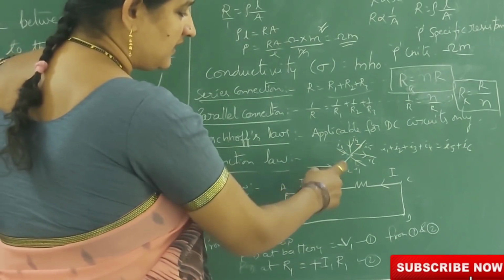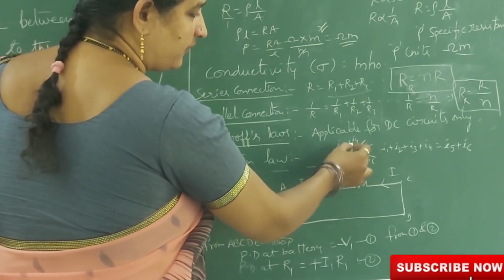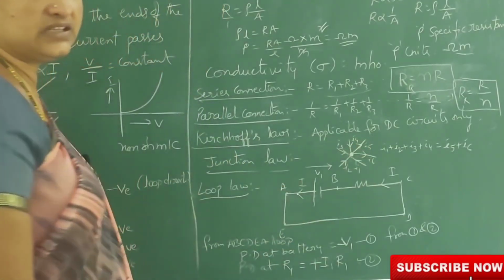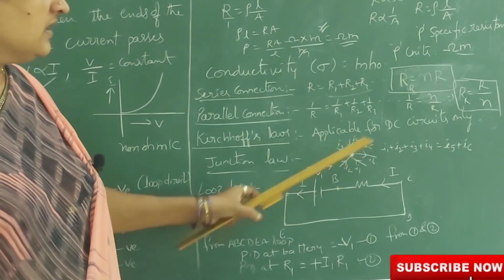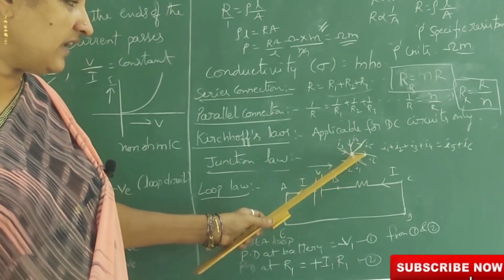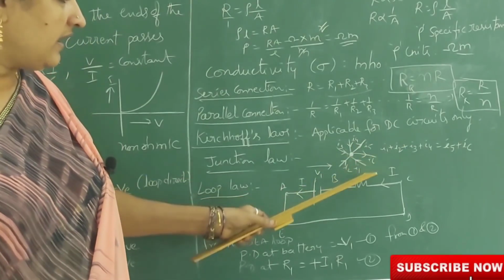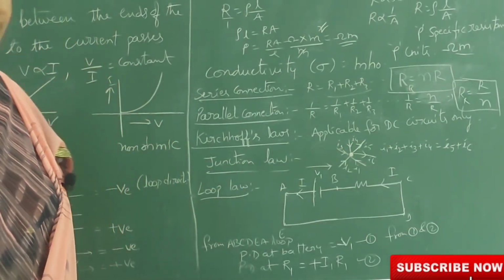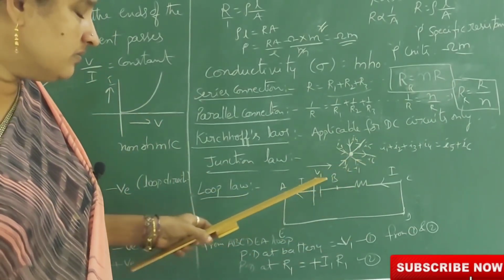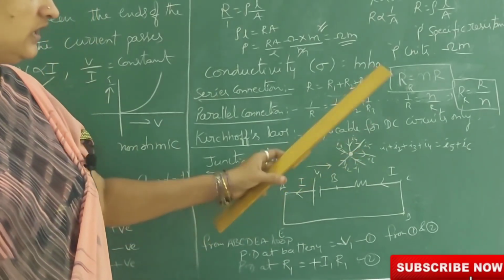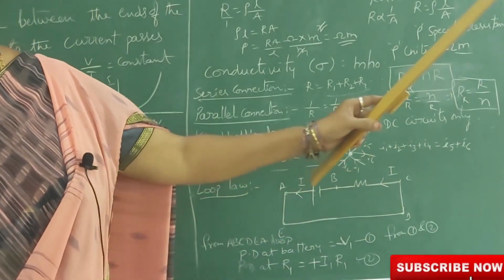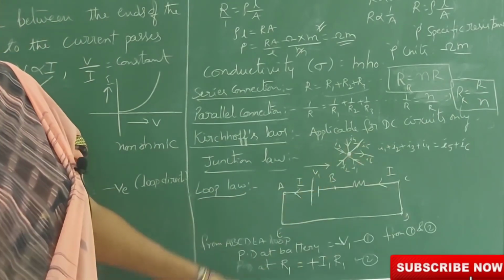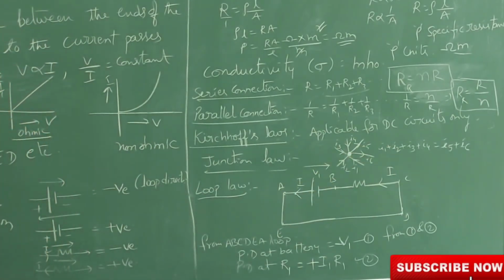For example, see here, I1, I2, I3, I4 are passing towards the junction. This is the junction. And I5 and I6 are passing away from the junction. So, I1 plus I2 plus I3 plus I4 is equal to I5 plus I6. The sum of the currents passing towards the junction equals the sum of the currents passing away from the junction. Otherwise, the algebraic sum of the currents at the junction is 0. That is called junction law.